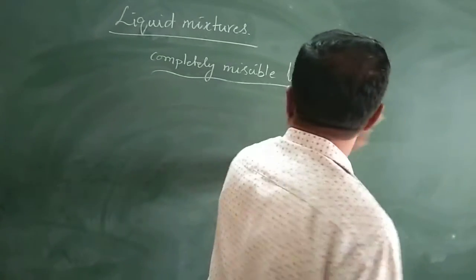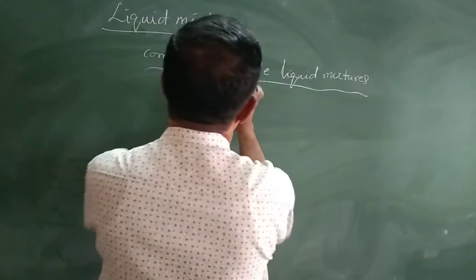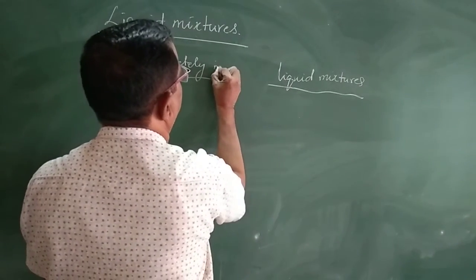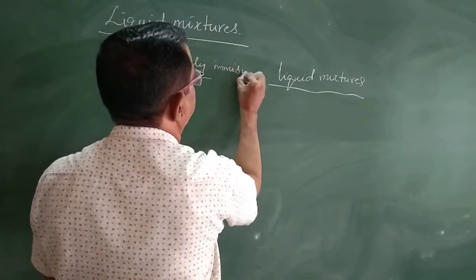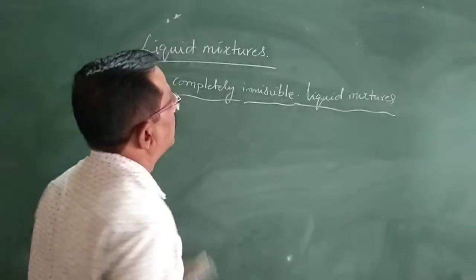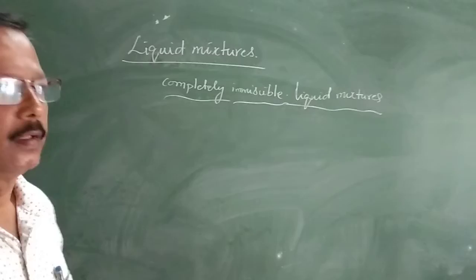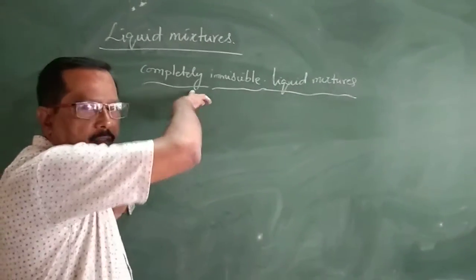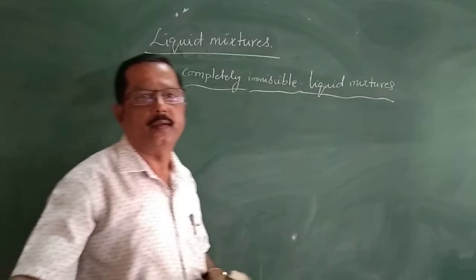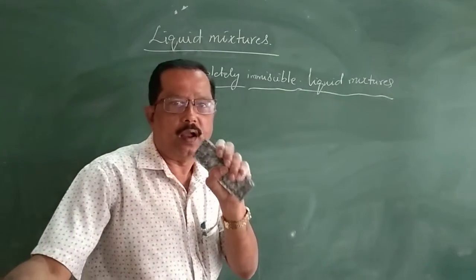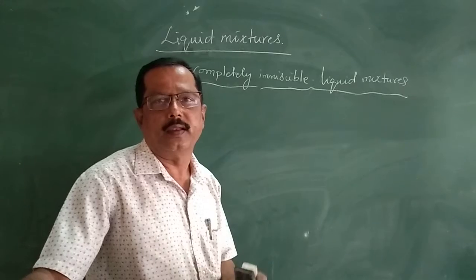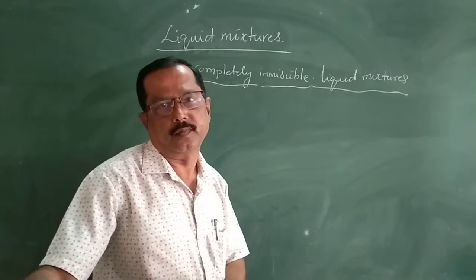Next one, completely immiscible liquid mixtures. These are the liquid mixtures in which one liquid is not dissolved in another liquid for all concentrations.